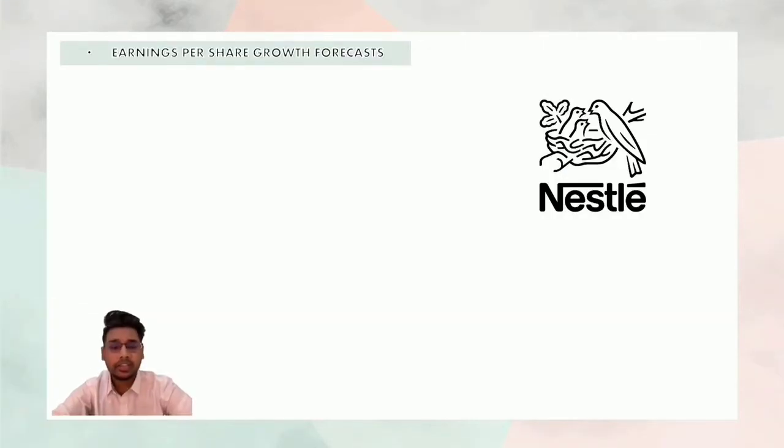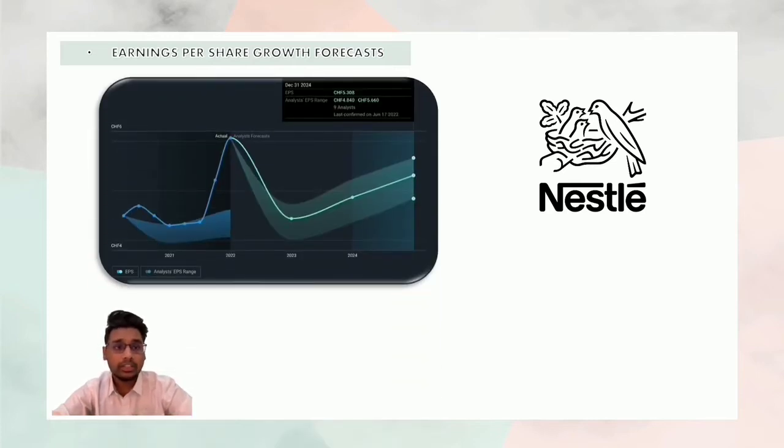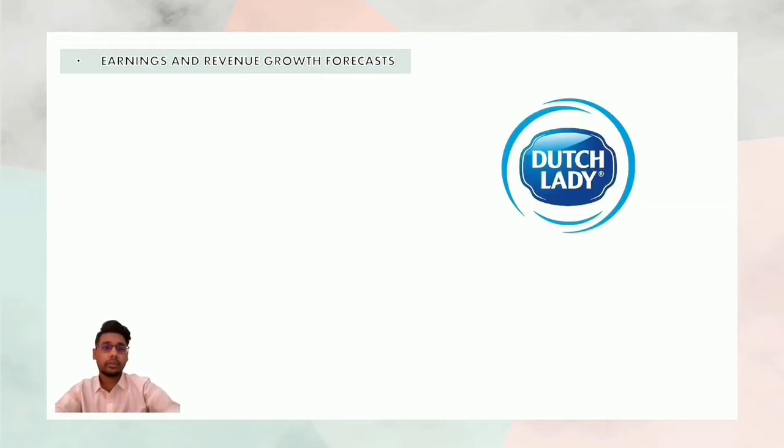Good day, my name is Dineshwaran, son of Dewan, the financial accountant of Nestle Berhad. I would like to explain the financial forecast analysis. Now, I would like to jump to earnings per share growth forecast. EPS indicates how much a company makes for each share of its stock. So, the higher the earnings per share of a company, the better its profitability. Here, we can see that EPS for Nestle is increasing consistently every year. Moving forward to the earnings and revenue growth forecast.